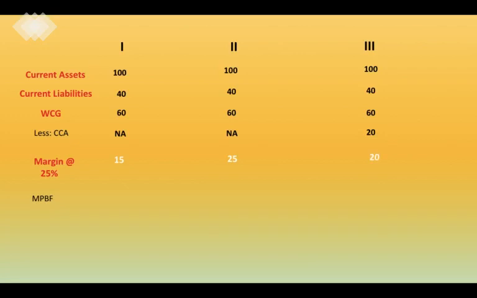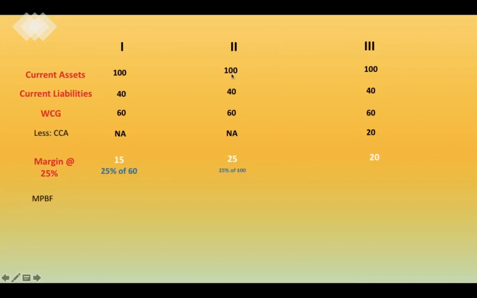Now, how has this margin come? The 15 has come as we have appreciated that 25% of the margin has to be brought in from the working capital gap. So, 25% of 60, which comes down to 15 rupees. And for the second scenario, we have 25% of current assets. What is current assets? 100.